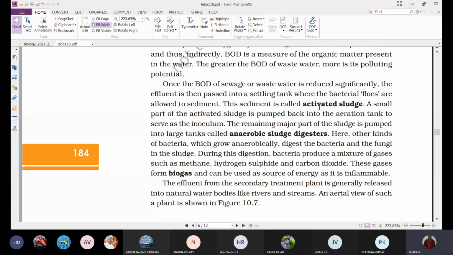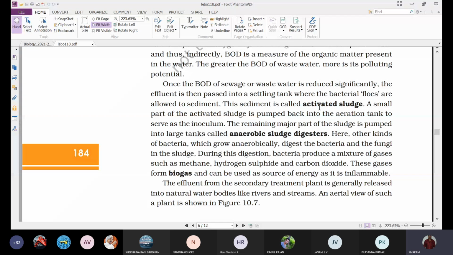It will take 1 day, or 24 hours, or 48 hours to convert the milk into curd. It will turn, but it will take a very long time. But what happens if you add buttermilk or curd? Then within 4 or 5 hours we get curd from milk. Understand? So why are we adding the inoculum or starter? To speed up the process.